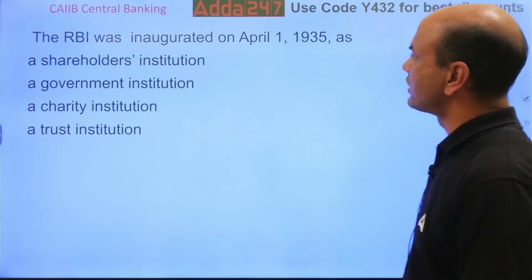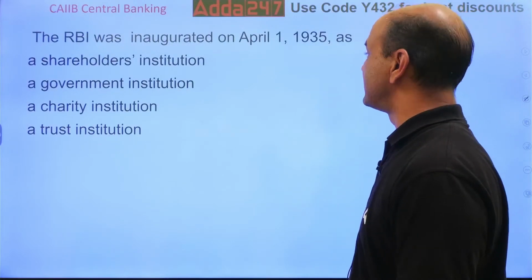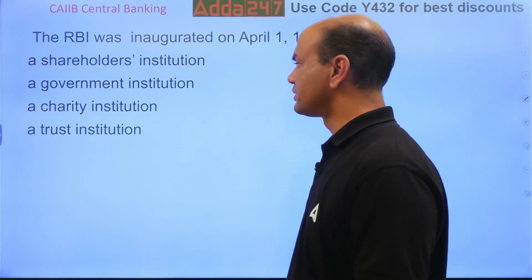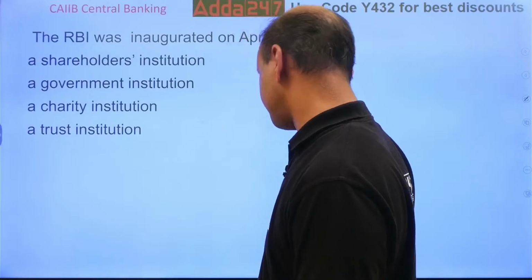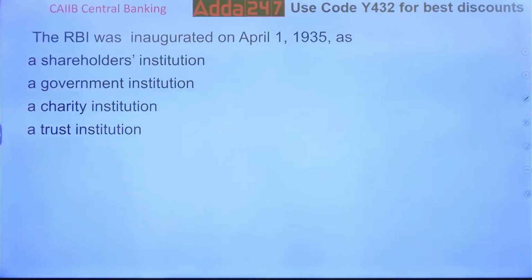The RBI was inaugurated on April 1, 1935 as a shareholders institution, government institution, charity institution, or trust institution. What is it? RBI, when it was formed, was it a government body?